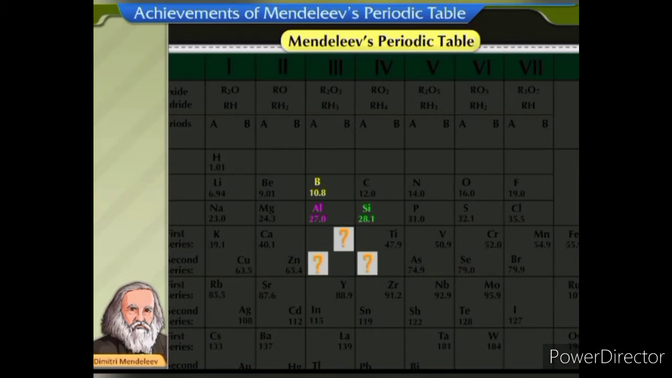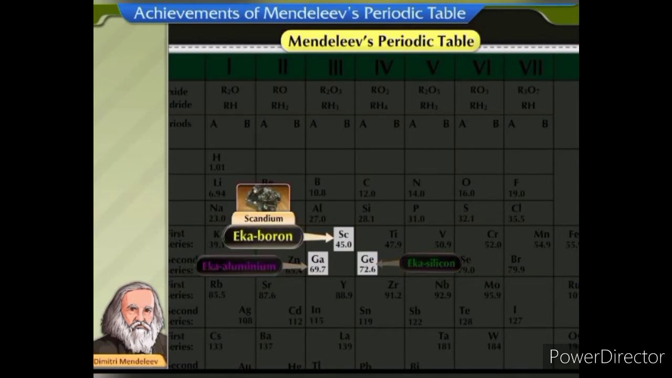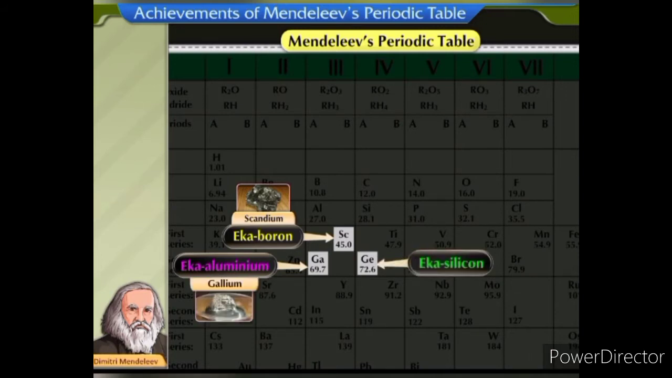He predicted the presence of 3 elements. They were named Eka boron, Eka aluminium, and Eka silicon. The properties of these 3 elements were similar to the actual elements discovered later. Eka boron was similar to scandium, Eka aluminium was similar to gallium, and Eka silicon was similar to germanium.